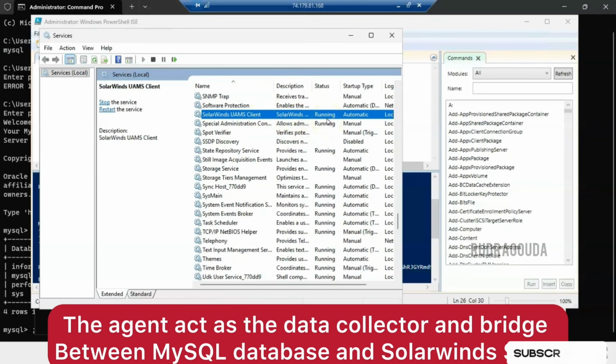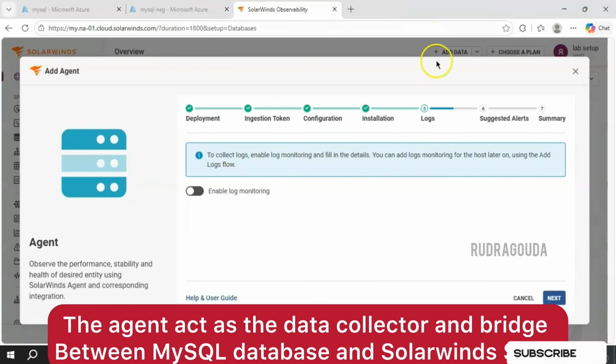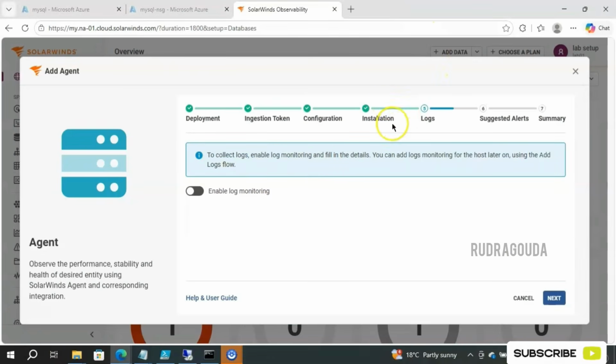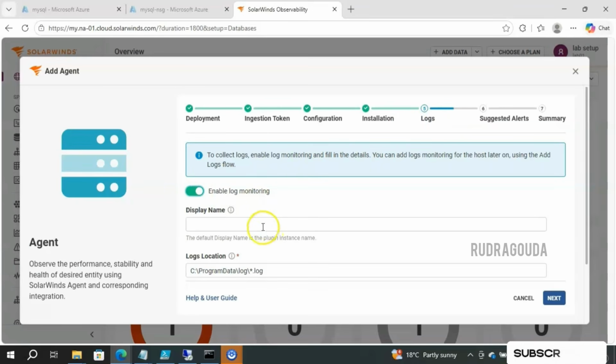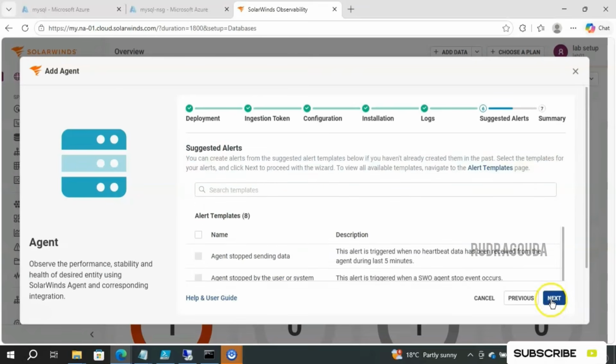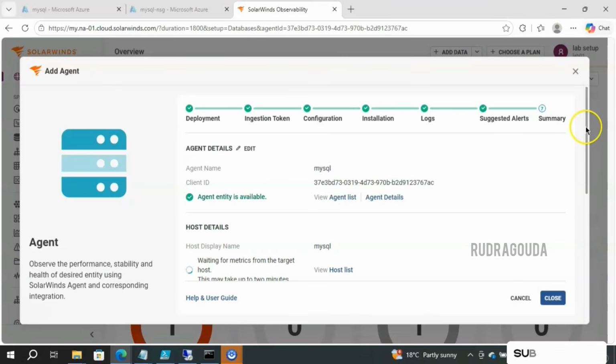So now if I go back to my SolarWinds console, everything will be fine, and you will be able to go to the next step. Yes, you can see, right, earlier it was on the installation page, now automatically it came to the logs. If you want to do the log monitoring also, just select this one, and if you want to provide some information like display name, just provide that, or else you can leave it as it is, not a problem. Then go for next.